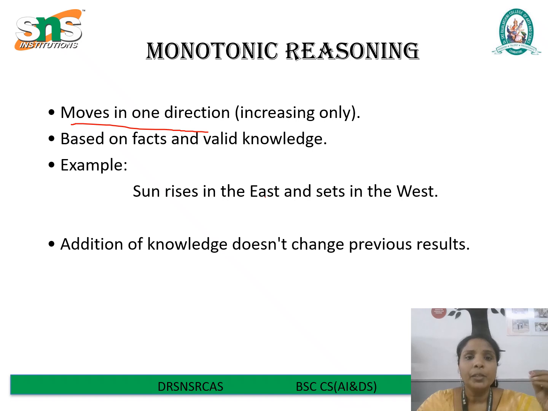For example, the statement "the sun rises in the east and sets in the west" is a fact. The truth remains valid regardless of any discovery in astronomy. So in monotonic reasoning, the addition of new information does not change the previous result. It's a constant one.